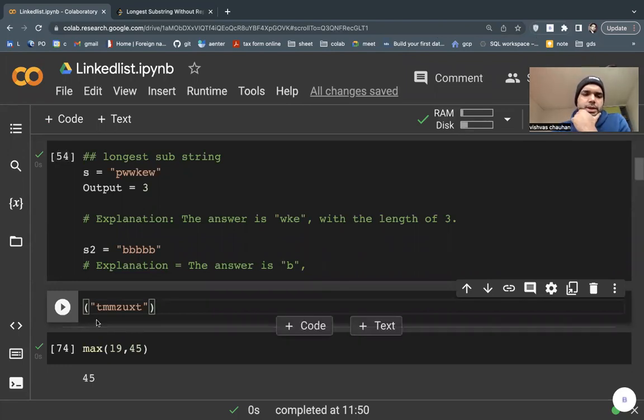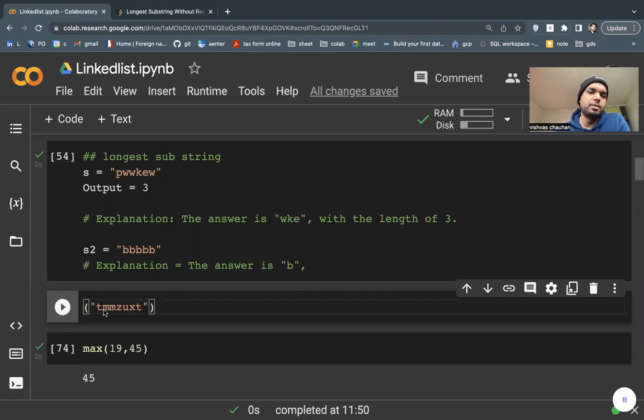So what we need to do is find the longest part. First we look at T, the maximum is 1, then TM is 2, and then M is repeated, so stop. It means I'm starting from the beginning and I need to reinitiate my starting point.